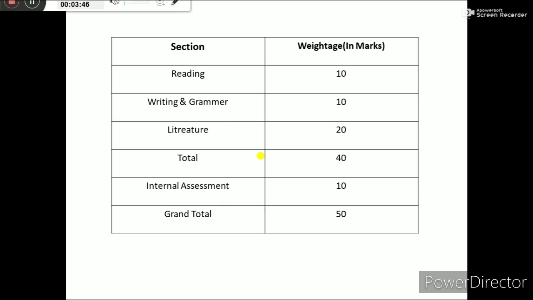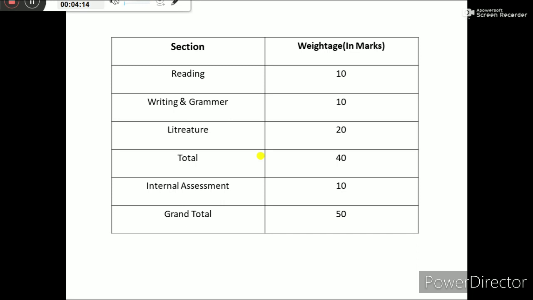You must keep in mind the weightage of all the sections so that you can prepare well. Reading section carries 10 marks, writing and grammar 10 marks, and literature, focus on the literature, has the highest weightage in your paper, 20 marks. You must prepare it well, and that section will give you more and more marks.